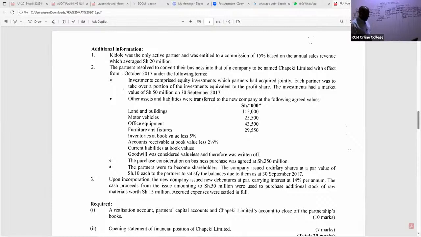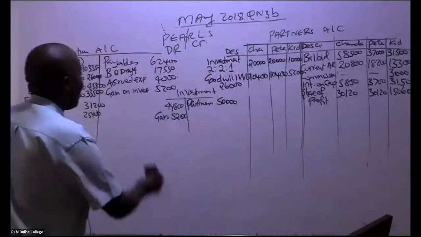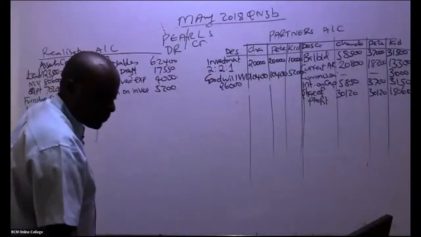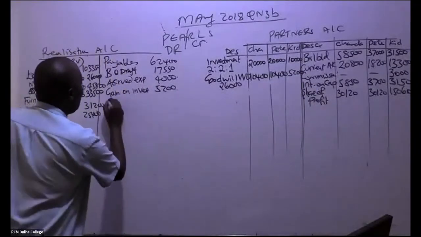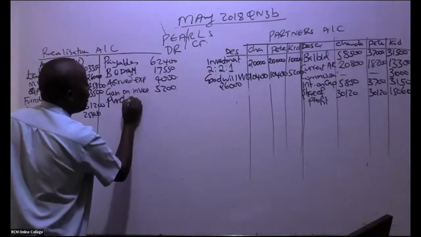Remember that purchase consideration will be debited to the new company being formed, and you credit your realization. So purchase consideration will always be credited here.